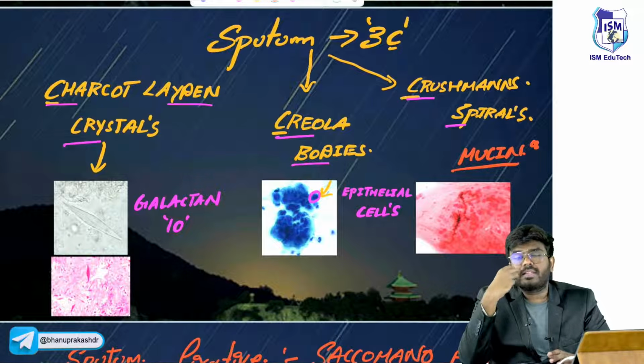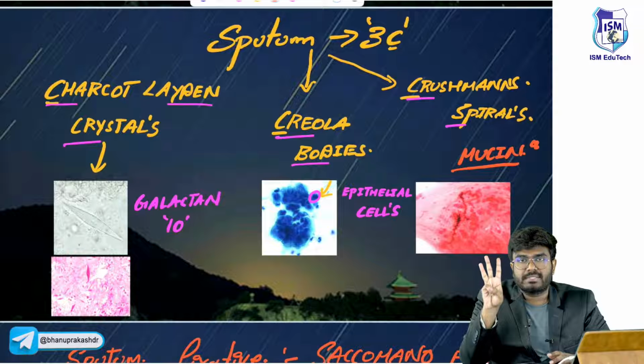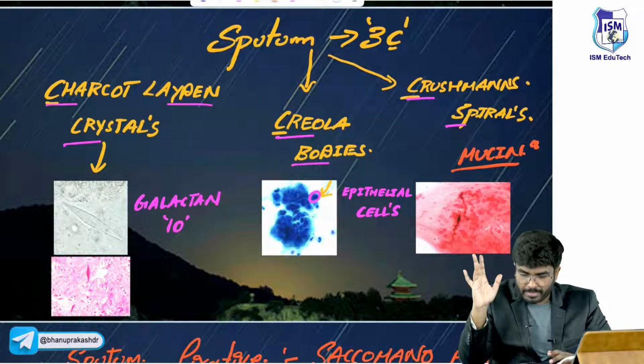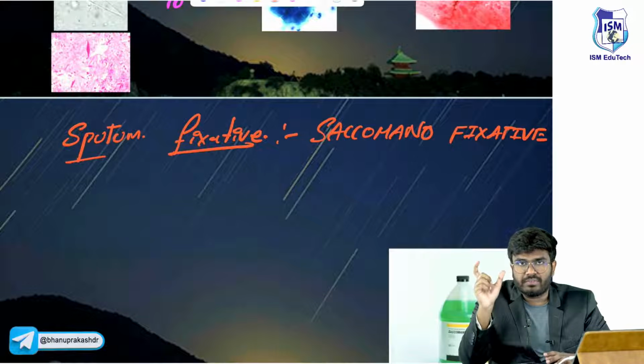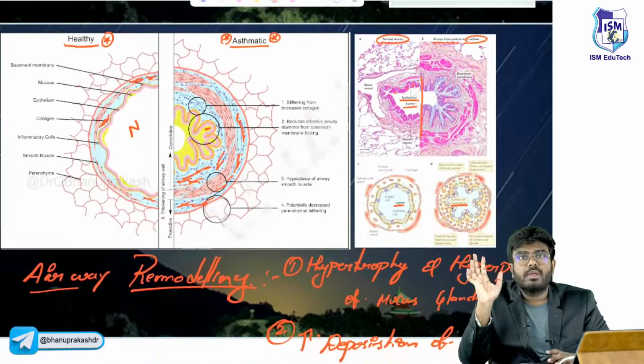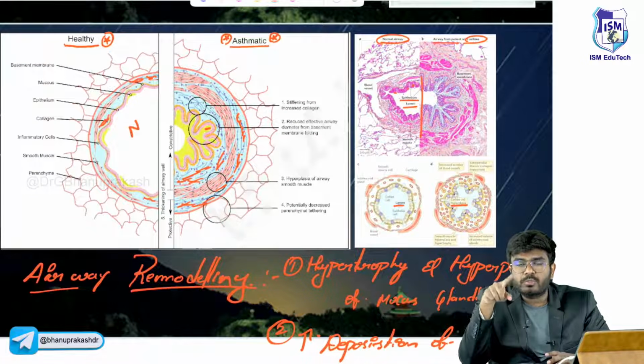Next, in the sputum you will see three C's: Curschmann spirals, Creola bodies, Charcot-Leyden crystals. Charcot-Leyden crystals are made up of galectin, Creola bodies are epithelial cells, and the Curschmann spirals are made up of mucin. The sputum fixative is usually called Saccomanno fixative.